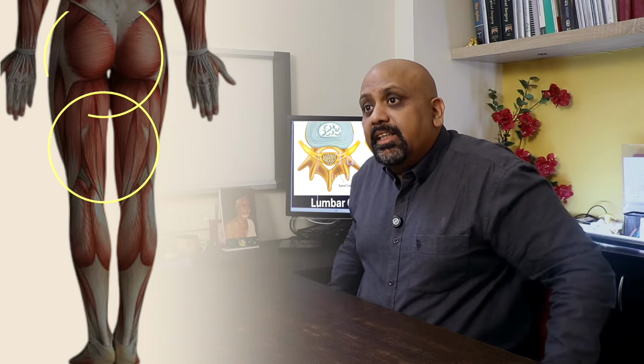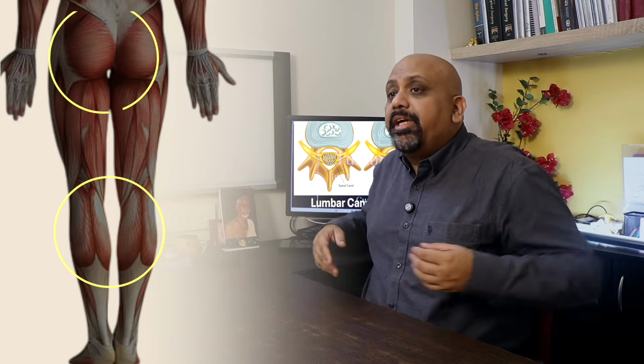So limping means what? In such people, they say that when they start walking, for first few steps or first few minutes, there is no pain at all. But after, let's say, 5 minutes or 10 minutes, the thighs, the buttocks, and the calves start becoming heavy. They start feeling numbness. They start feeling tingling in these areas. Sometimes even in perineum or private part areas, they start feeling tingling and numbness and heaviness. And if they continue walking, a point comes when, because of this heaviness and tingling and numbness, they just cannot go on. They just cannot go on, and they have to stop.